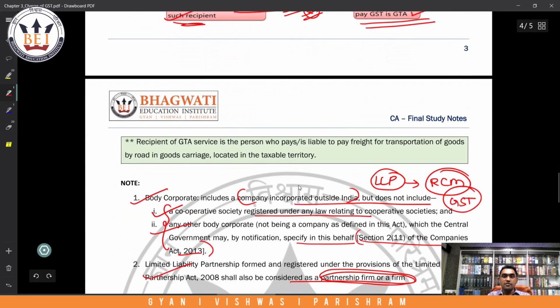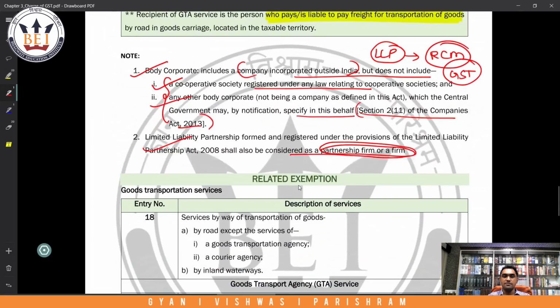And we say the recipient is liable to pay. Who is the recipient? Let us see the definition of recipient. Recipient is the person who is liable to pay the freight for transportation of the goods. Whoever is paying the freight, he will be the recipient. Okay, we have seen this.